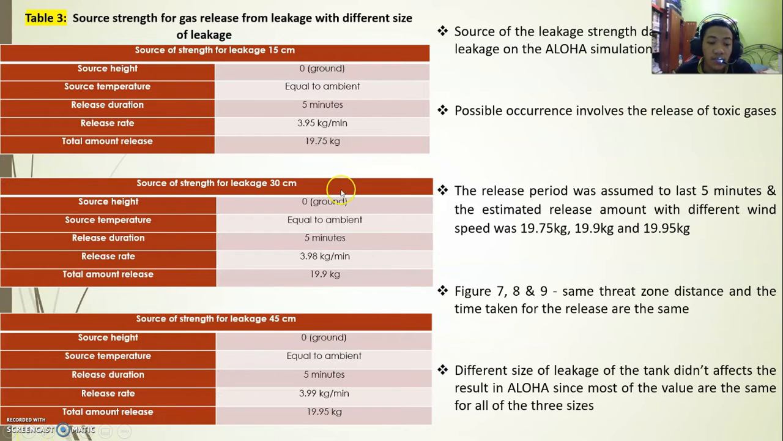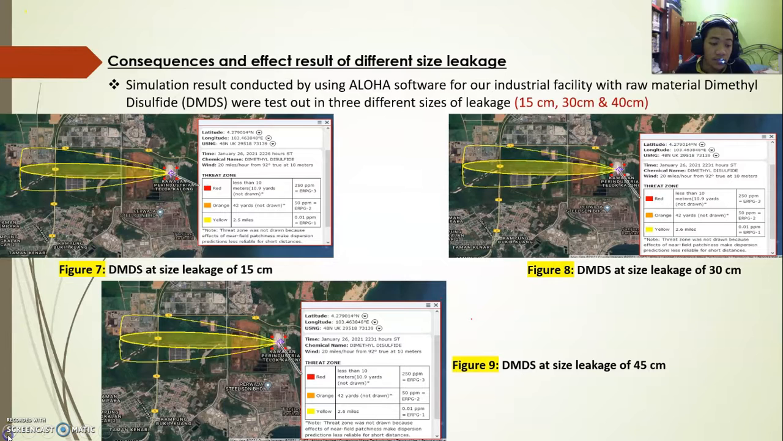The possible occurrence involves the release of toxic gases. The release period was assumed to last 5 minutes, and the estimated release amounts with differences were 90.75 kg, 19.9 kg, and 90.95 kg. Since the leakage resulted in emission of gas, if no combustion occurred, it led to a harmful effect that might result in a fatal event. From Figures 7, 8 and 9, the displayed affected region was the area of the vapor cloud.